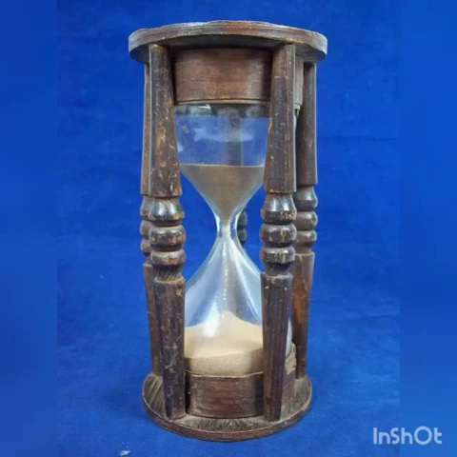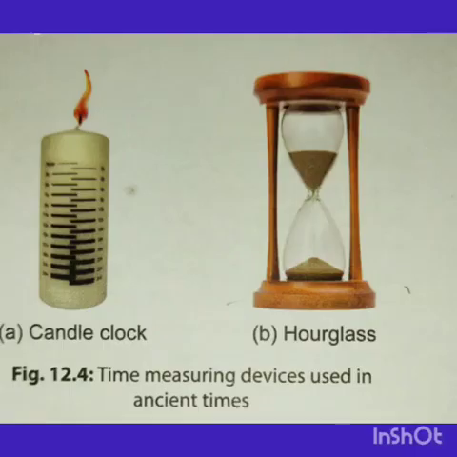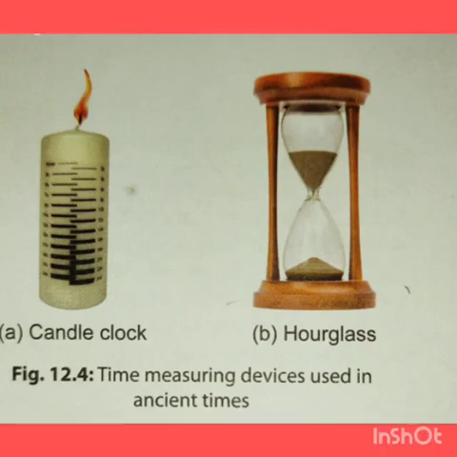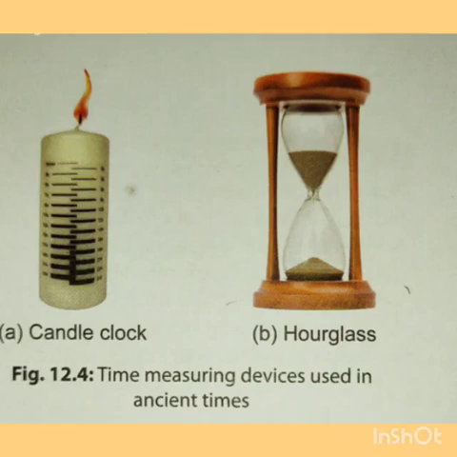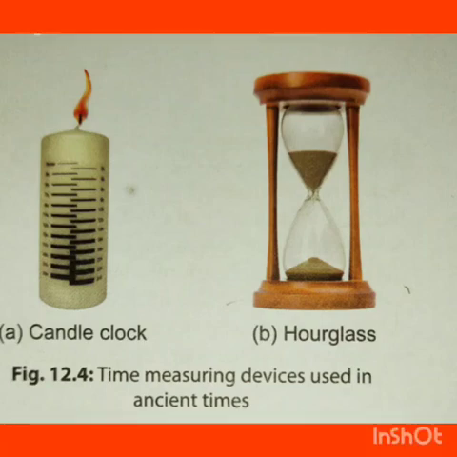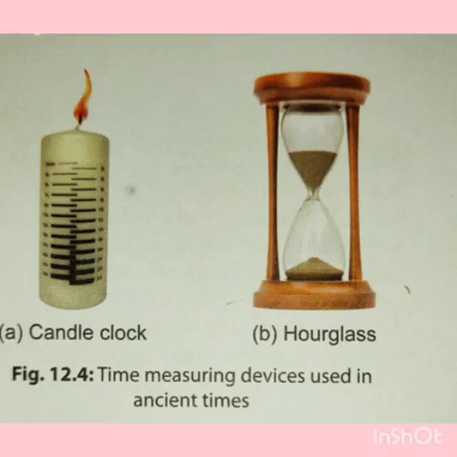You will see in this hourglass there are two chambers, above and below. These are the two chambers. The constant time was the unit of measurement of time, commonly called an hour, and the sand clock is also called an hourglass. Once the upper chamber is empty, the hourglass is turned upside down to record the time again.